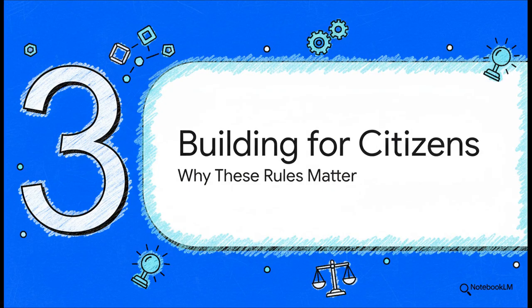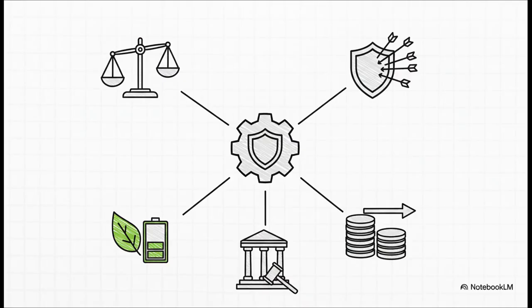Okay, but let's take a step back. Why does all this technical stuff actually matter? I mean, who cares? Well, it matters because these tools aren't just for preventing glitches and crashes. They are the very foundation for creating a just, fair, and sustainable digital society for all of its AI citizens. Really, the whole point of these quotas is to serve the entire digital population by hitting these critical societal goals. We're talking about making sure everyone gets fair access. We're talking about managing our very real-world energy footprint, creating predictable costs, and maybe most importantly, building a system that can be governed fairly from the start.